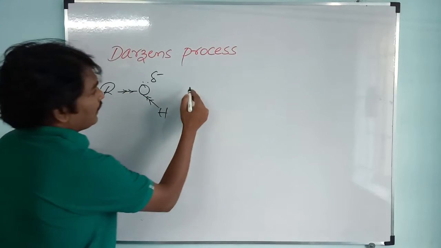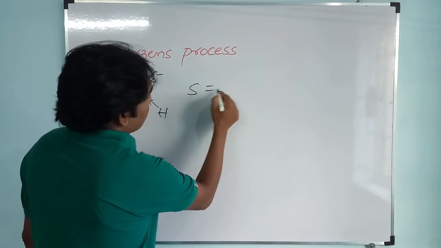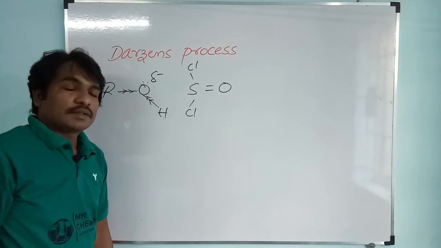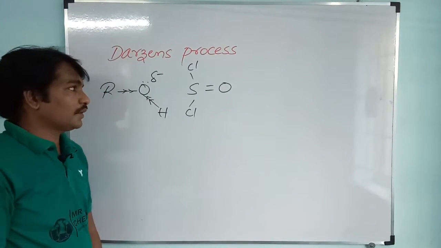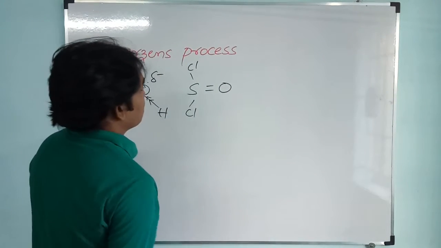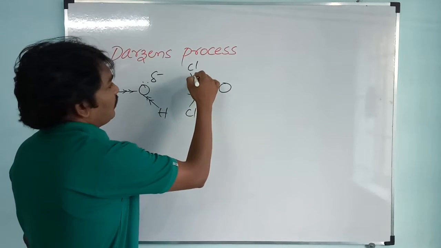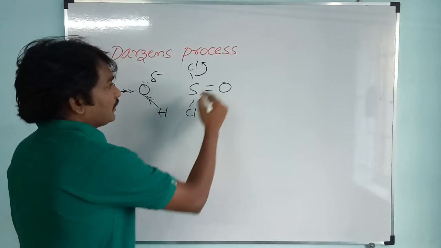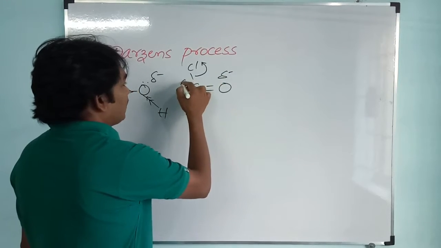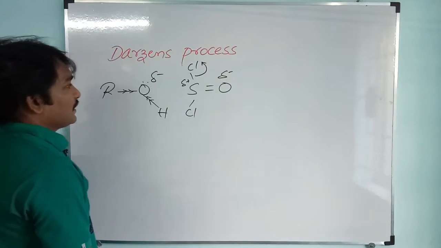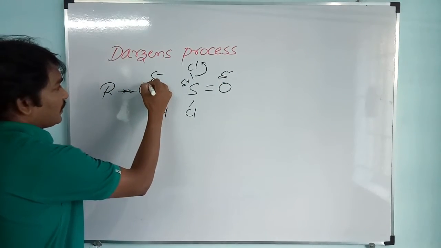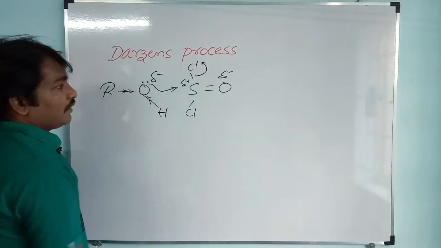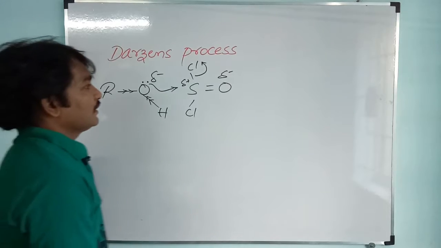If you take thionyl chloride, it has chlorines. Chlorine is a better leaving group compared to oxygen. One of the chlorines will leave the molecule by taking the bond pair. Here it is a negative pole and it is a positive pole. The lone pair present on oxygen will develop a bond between oxygen and sulfur.